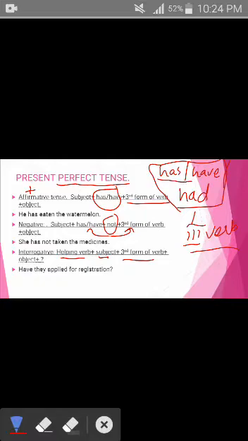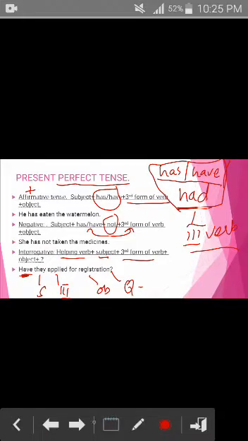Wherever has, have, and had are used as helping verbs, you will use the third form of the verb. And in interrogative sentences, you will definitely bring the helping verb at the start, then the subject, then the third form of the verb, and then the object, and then a question mark, right? This will be the formula.